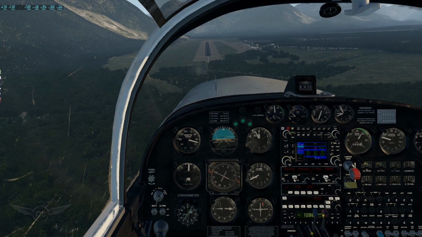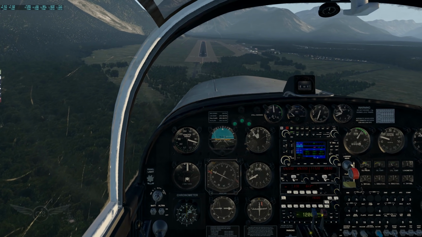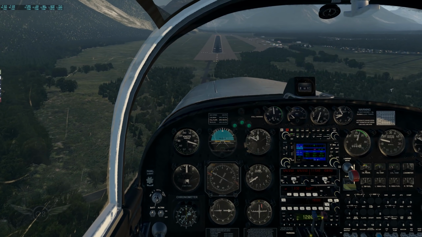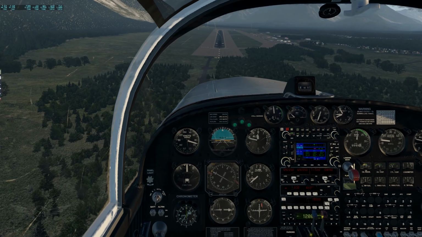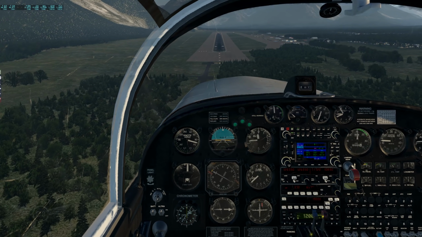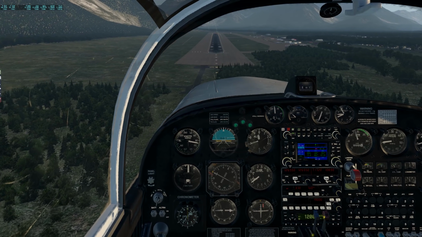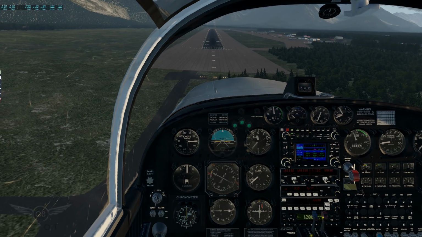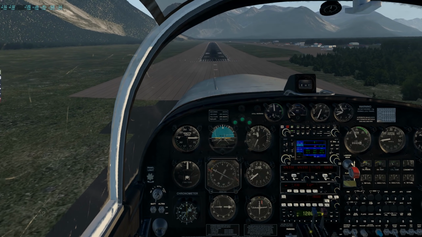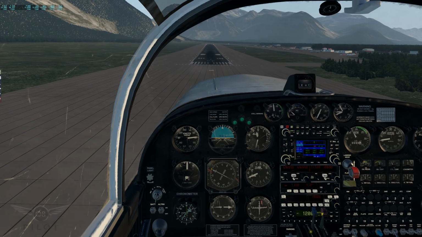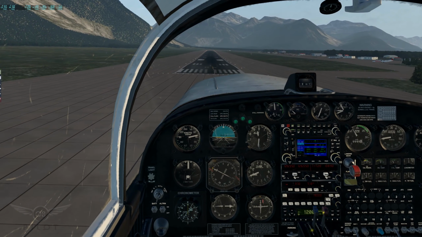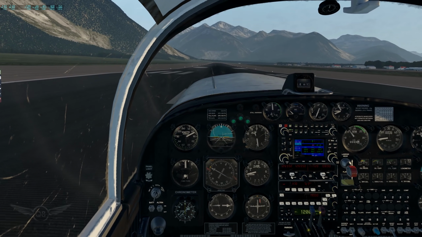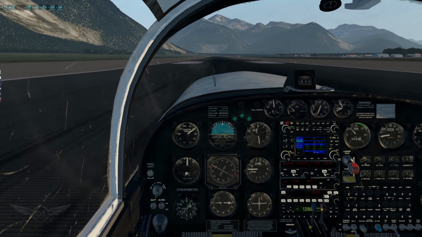Now the frames are down to about 38, 40, something like that. That was an okay landing.